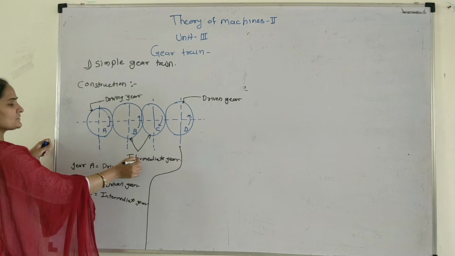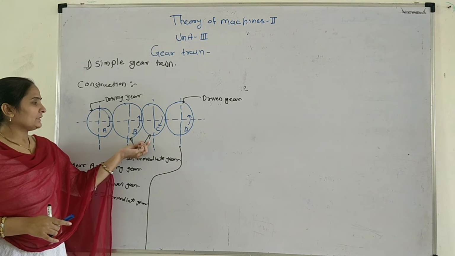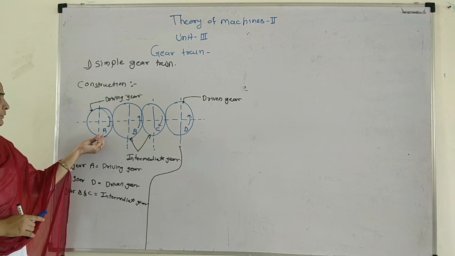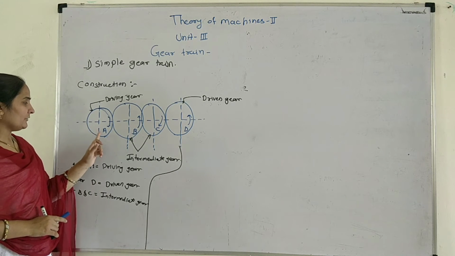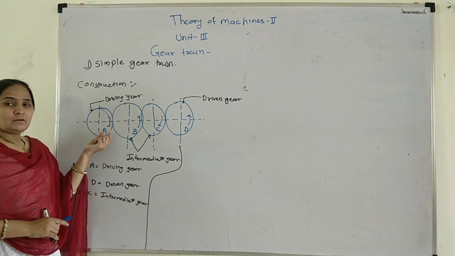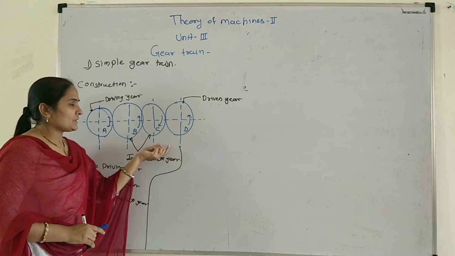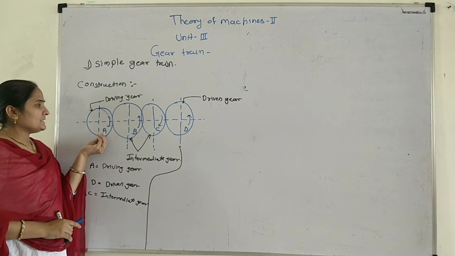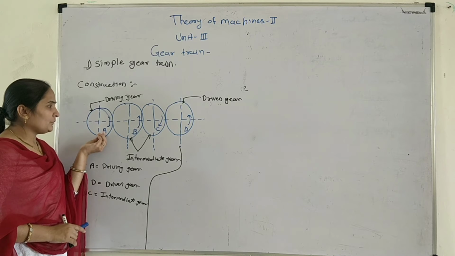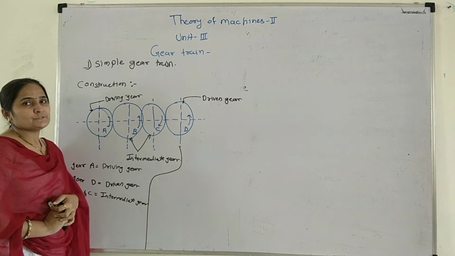Okay, this is called the intermediate gear. Why is the intermediate gear provided? It is provided because when A tries to transmit the power from one shaft to another shaft, it is easier to transmit the power from A to D, so the intermediate gear is used.